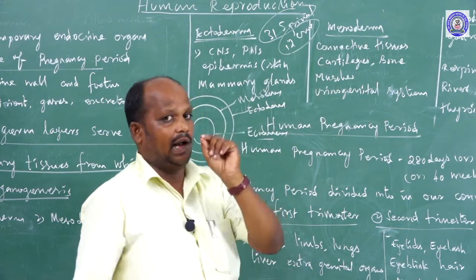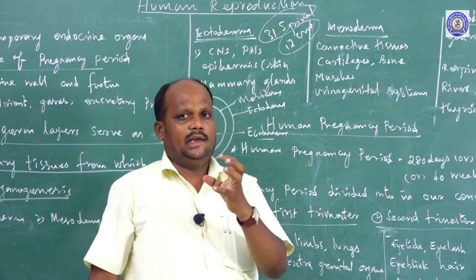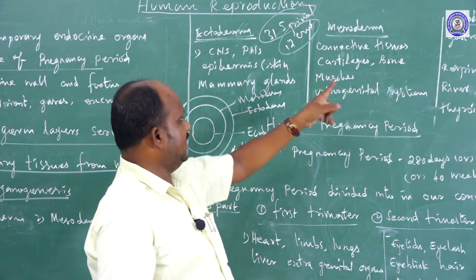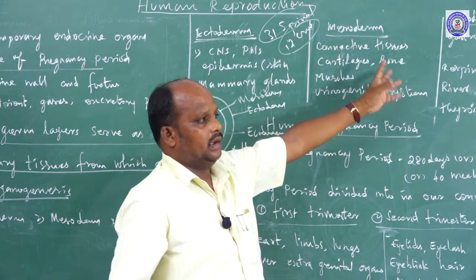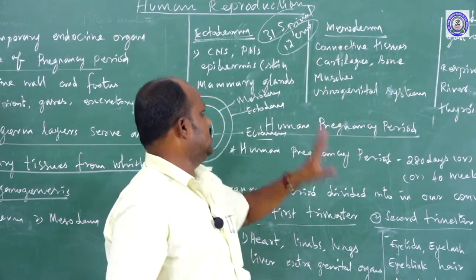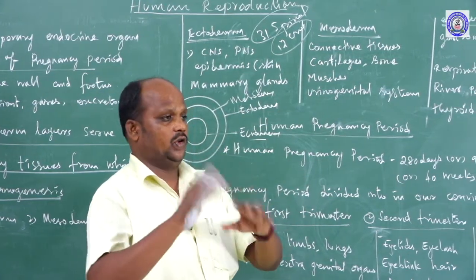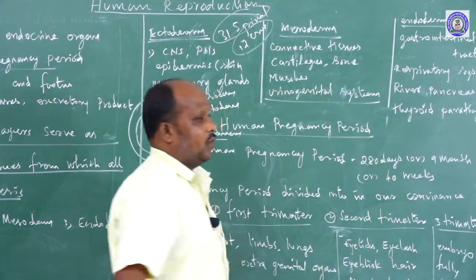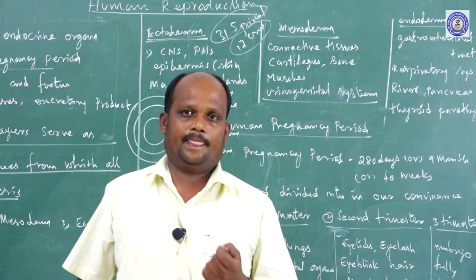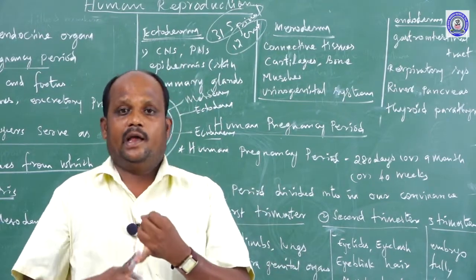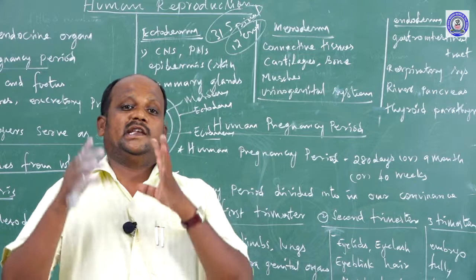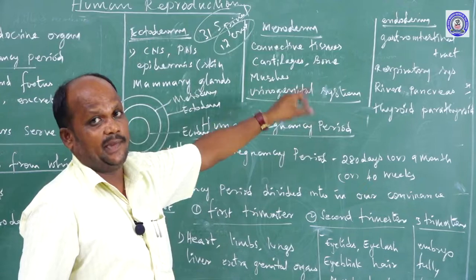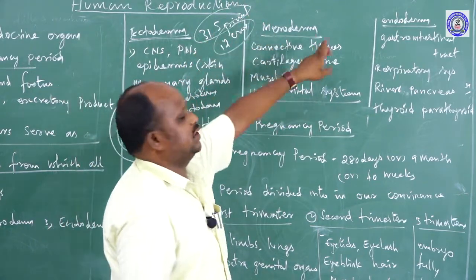Next one, cartilage. Cartilage means very soft cells. It is also bone, but at a young stage it is called cartilage. The cartilage also develops from the mesoderm. Another one, bone. The bone also develops from the mesoderm. Next one, muscles. Muscle development also arises from the mesoderm. Second one, urinogenital system. What is called urinogenital system? The excretory system and reproductive system act as a single unit. That is called the urinogenital tract or urinogenital system. These systems develop from the mesoderm.